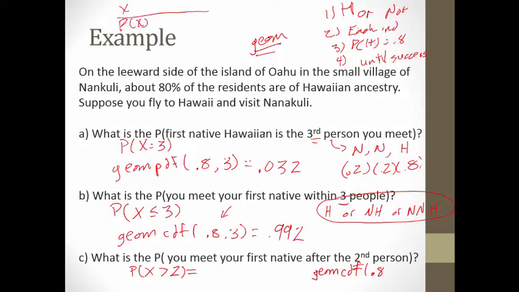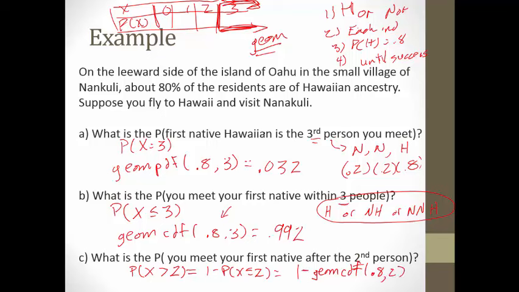I've been doing this for a few years, and I'll still sit here and draw the chart, or at least a chunk of the chart, just to make sure I pick the right x value. So greater than 2 would be everything from 3 and up. Right? So that's the same thing as 1 minus the probability x is less than or equal to 2. So now when I go to the calculator, I do 1 minus geometric CDF 0.8, comma 2, and that's 0.04.